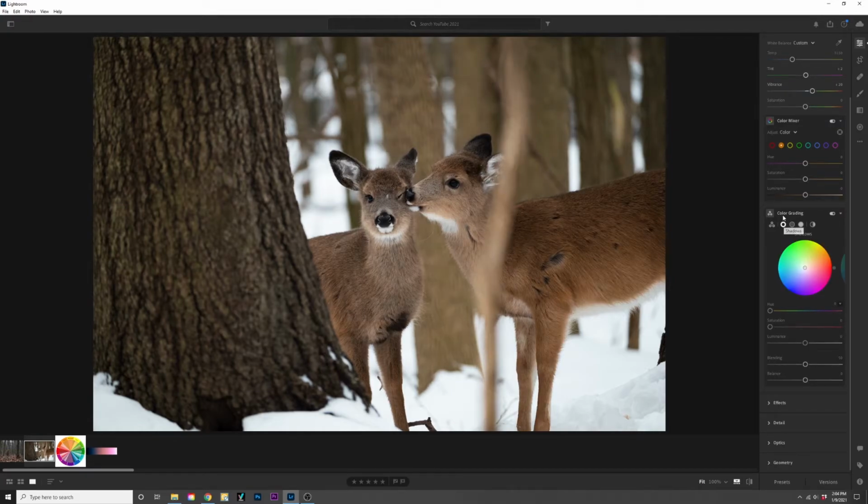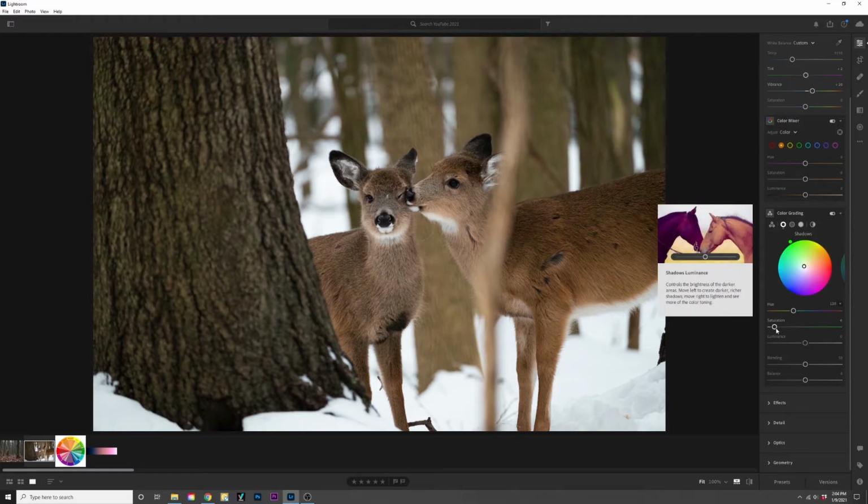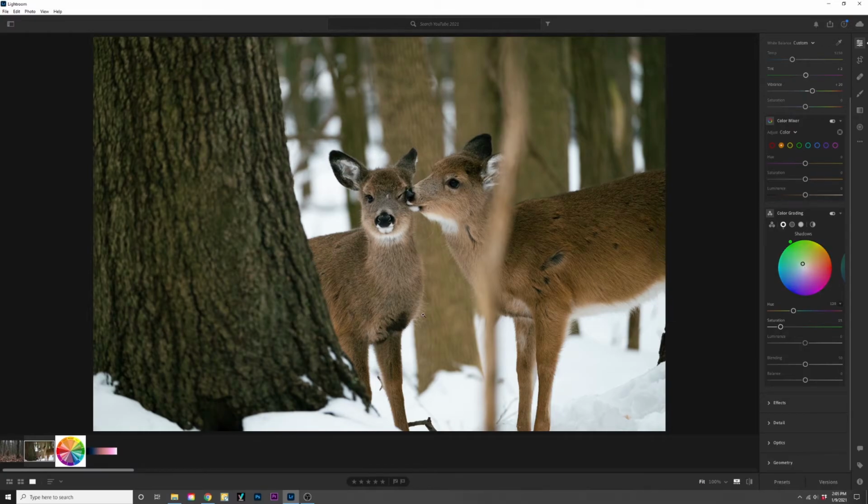That is probably the best thing we could do for this photo, is just color grade it, because the contrast looks good, the white balance looks good. It doesn't need a lot of color adjustment in and of itself, but color grading can really make this photo shine. So I'm going to set my hue to a nice shade of green. Let's say about 120. That's a good shade of green. I'll bring the saturation up to maybe 15. So now my shadows have a little bit of green in them.